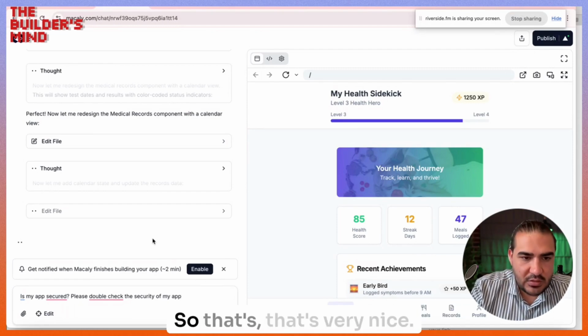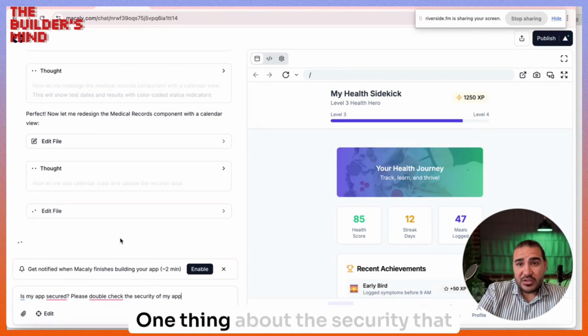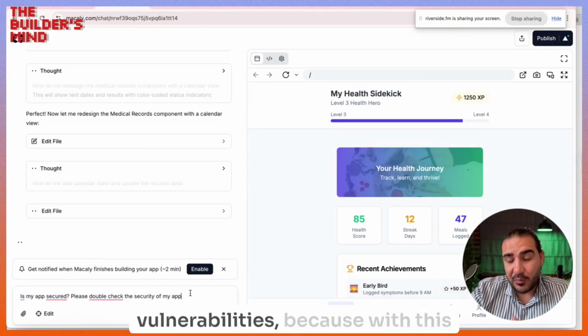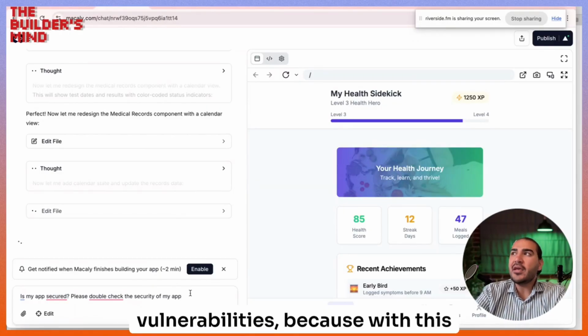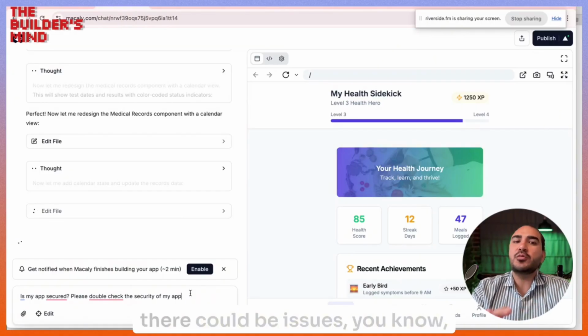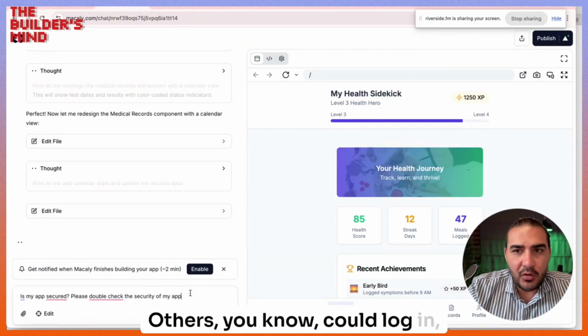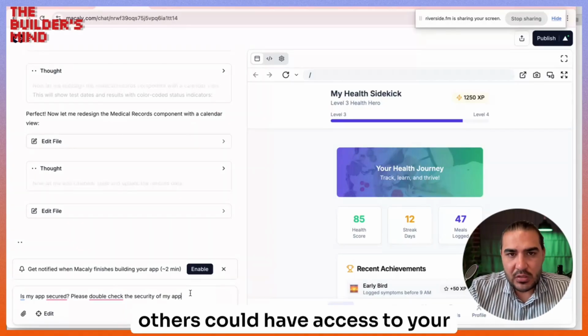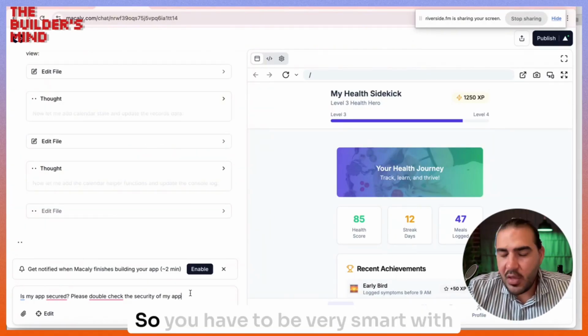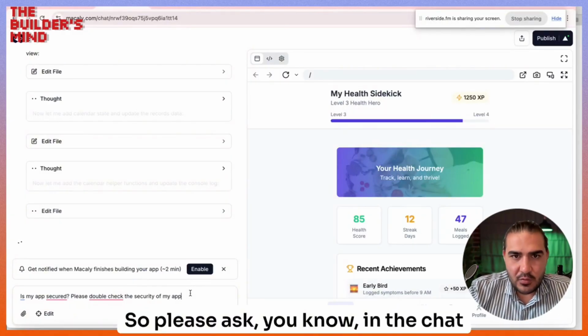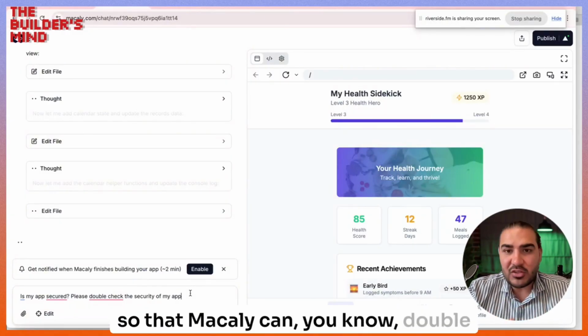So that's very nice. One thing about the security that I'm asking: please ask if the code is secured, if there are no vulnerabilities, because with these AI vibe coding tools, sometimes there could be issues with the security of your application. Others could log in, others could have access to your systems. So you have to be very smart with all these things. So please ask in the chat so that Macaly can double check itself.